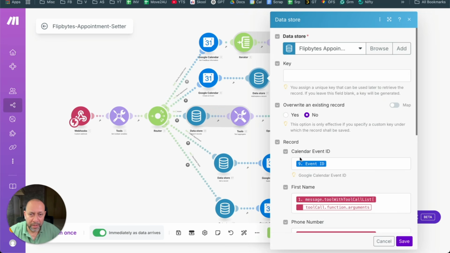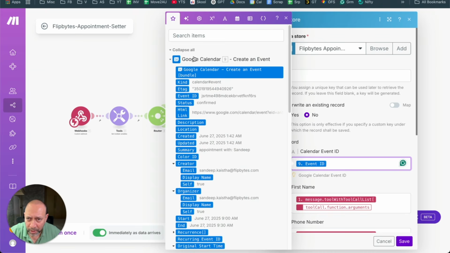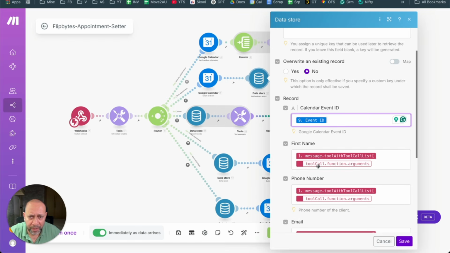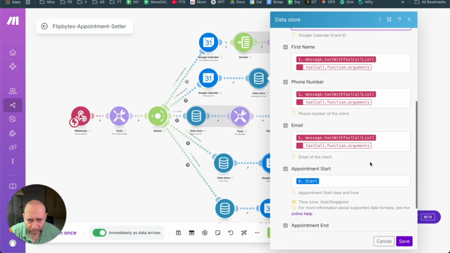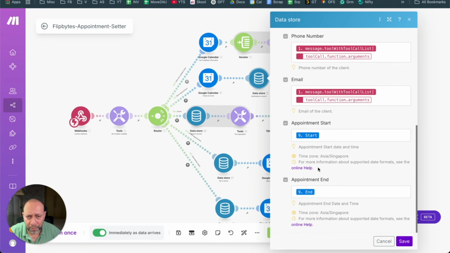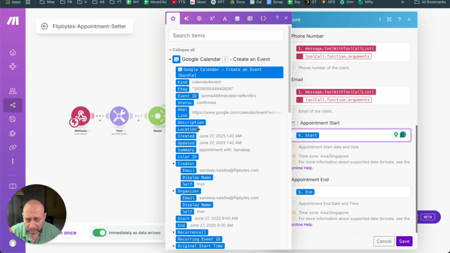So mapping basically means that in the calendar event ID, I'm going to put in that when Google creates an event, it generates an event ID. Okay. So if you click on this, you'll see that these are all the fields of Google Calendar. So Google Calendar has kind, event ID, status. So what I did is I picked up the event ID and I put it out here. All right. And then the rest of the fields, I got directly from the webhook, like the first name, because the webhook is getting the first name, the last name, the email, the phone number, and the booking time. So all of those things are available from there. Okay. The appointment start and end date, again, I got from Google Calendar only right here, because we have already formatted it.